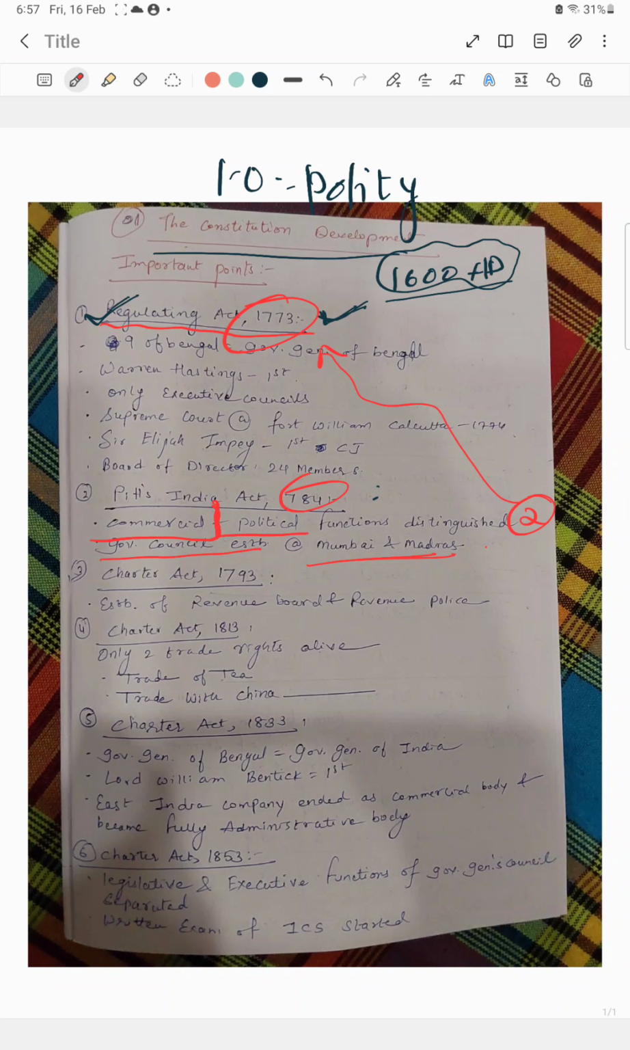Okay, now after that the series of Charter Acts came. Okay, what are the Charter Acts? Charter Acts were, as we have, okay,